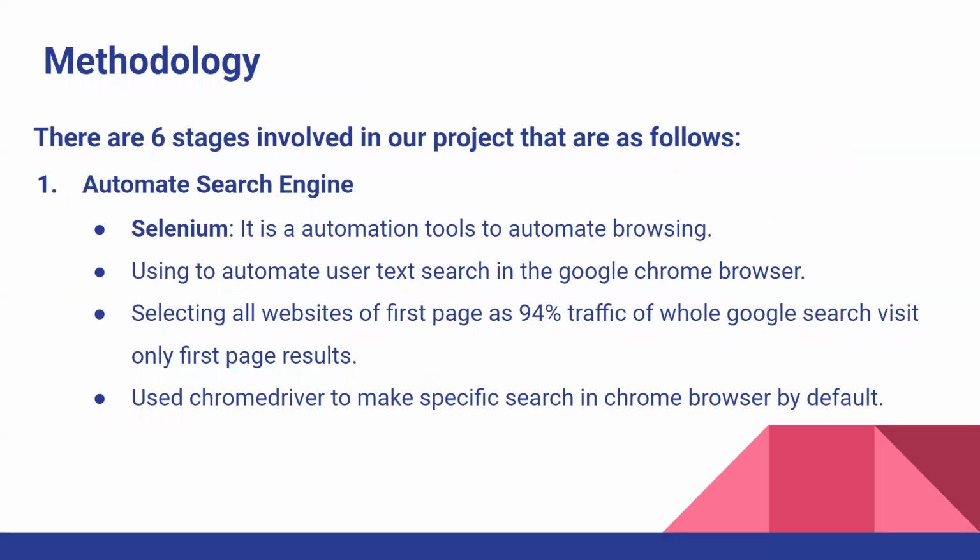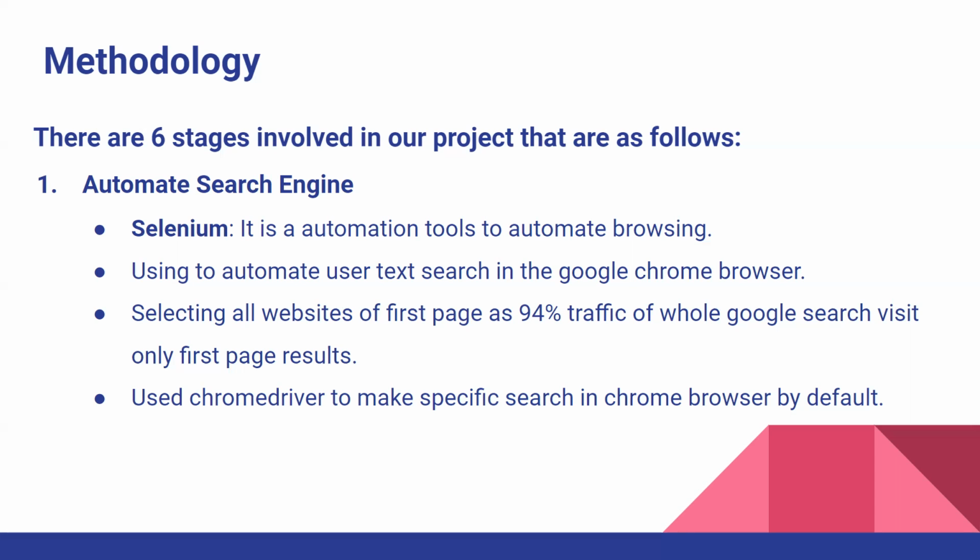Hello everyone. Basically, there are 6 stages in our project, and I will be talking about the steps involved in plagiarism detection. Number one, automate search engine. The basic idea of our plagiarism detection is to take text input from the user, then search that text on Google using an automation tool like Selenium, which is commonly used for software testing purposes. But in our application, we will automatically search user text on Google. We will be selecting all websites of the first page, as 94% of traffic of the whole Google search visits only first page results. And also, we will be using Chrome driver installed on our local PC to make the specific search in Chrome browser by default.